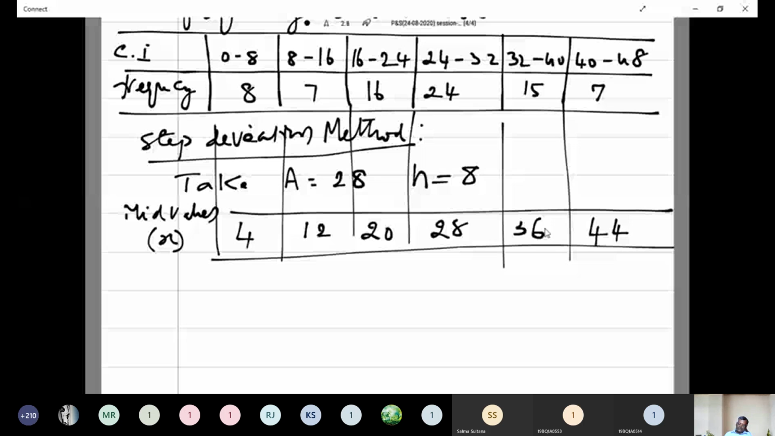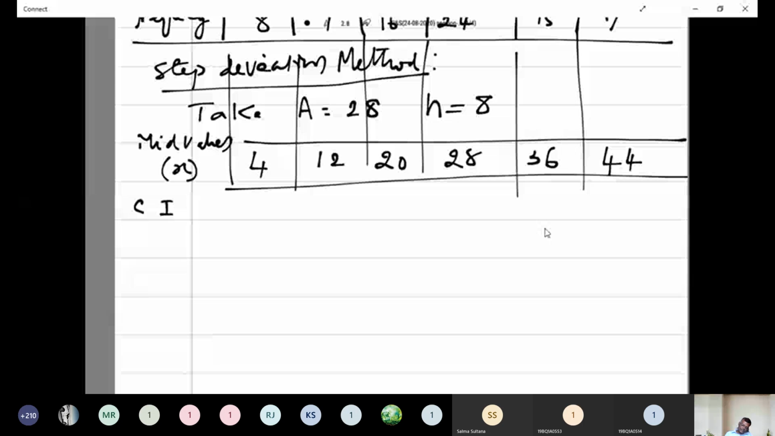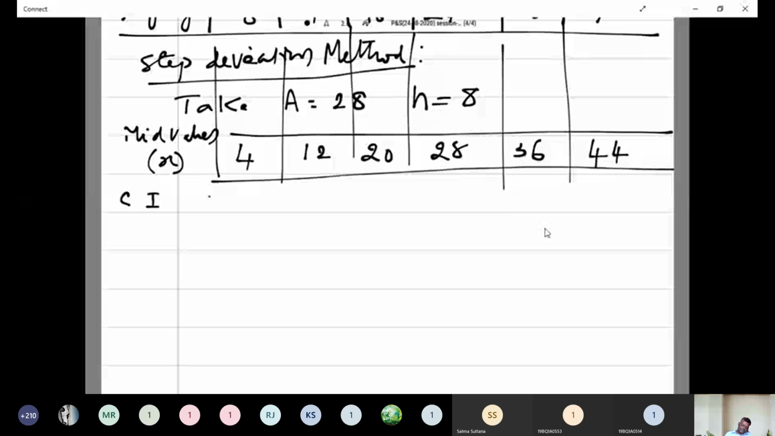Now, otherwise you can find it using a table also like this. Class interval, then frequency, mid values, x, then di is equal to the step deviation, xi minus a by h, then fi di. This is the simple table we have to use for calculating the values.